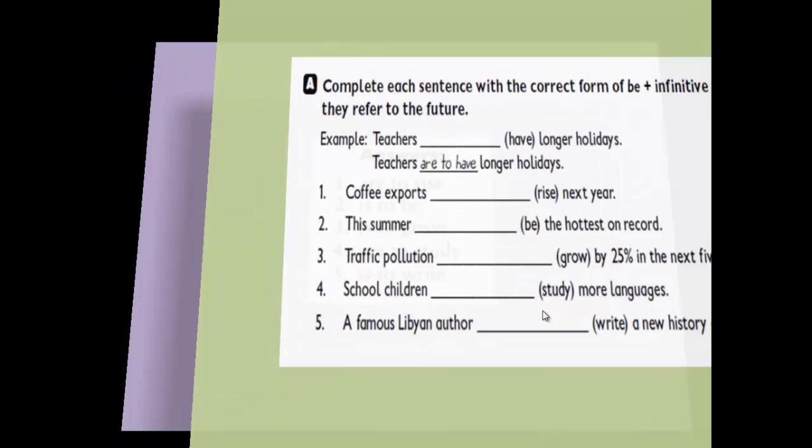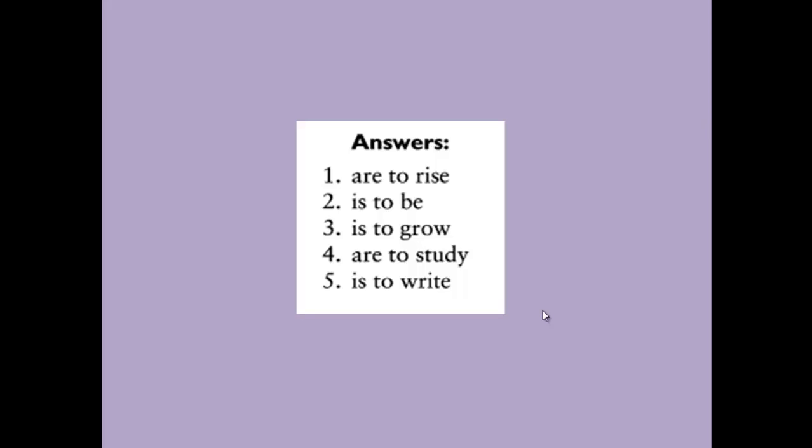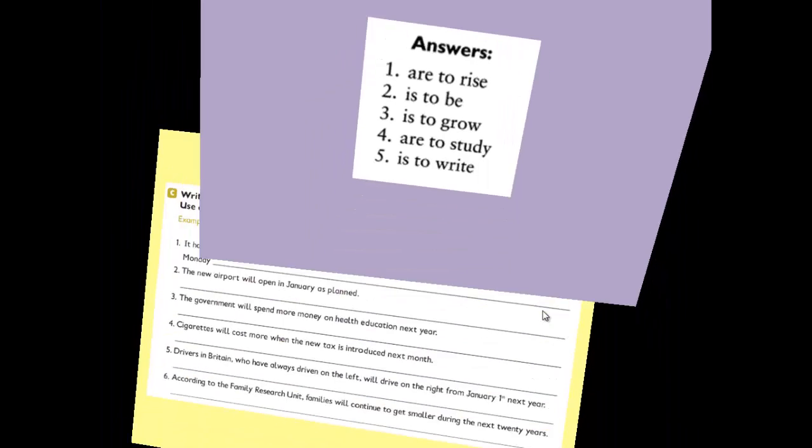After doing this exercise, you can see the answers, my students, and you can compare these answers with yours to check them. And finally, after this exercise, I think it's so easy. Here the rule is you have to put verb to be, is for singular, are for plural, and after that to plus infinitive. Let's come back to our course book.